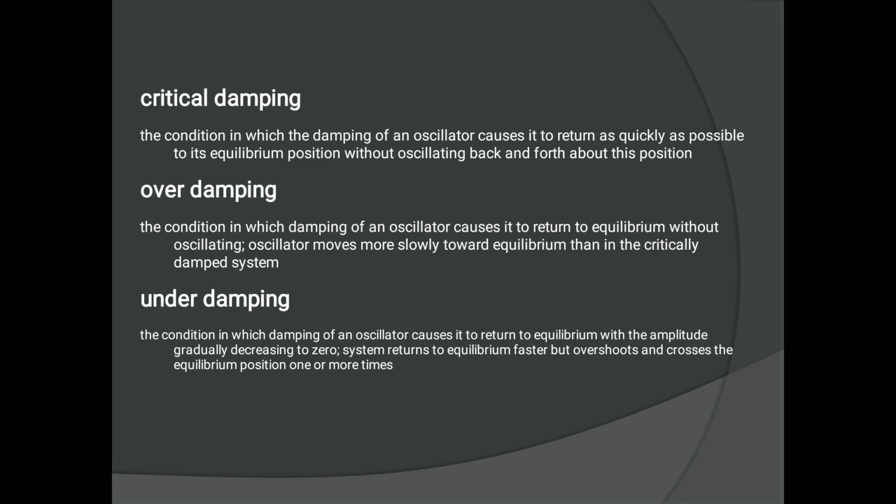Then third, that is underdamping, is the condition in which damping of an oscillator causes it to return to equilibrium with the amplitude gradually decreasing to 0, right? The system returns to equilibrium faster but overshoots. As in critical damping there is no overshooting, but in underdamping there is overshooting, where the particle crosses the equilibrium position one or more times, right? So this is all about the three types of damped oscillations.